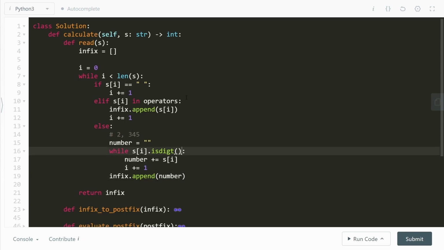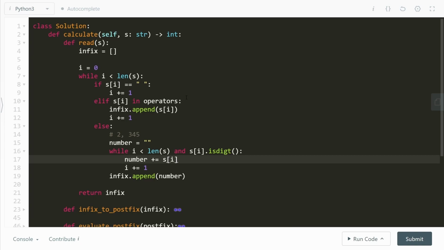One thing that we always check whenever we write these while loops is whether s of i will actually exist or not. There might be a case where this i plus 1 might take it out of the length of the string. So we'll also have to keep it limited to that. While i is less than the length of s and this happens, then do these computations.